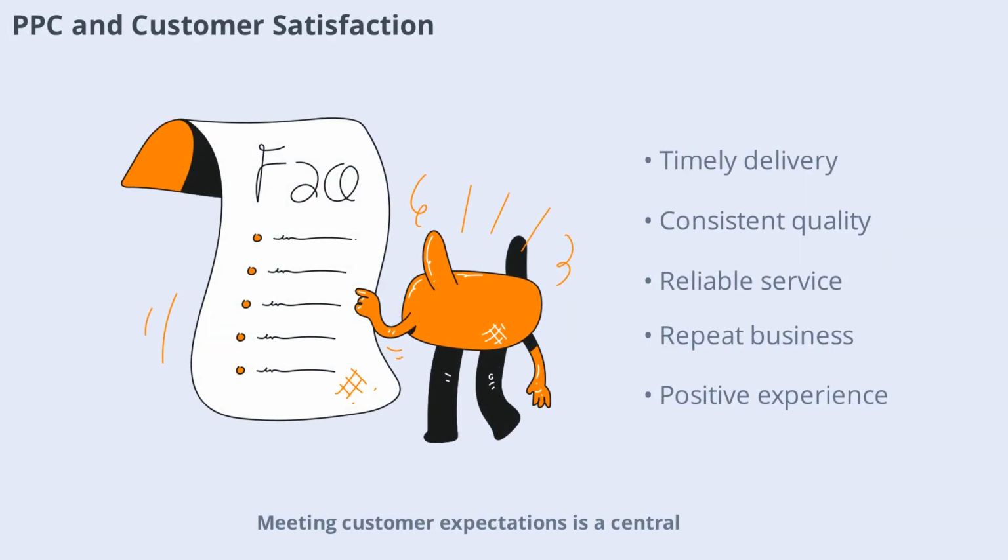Meeting customer expectations is a central goal of production planning and control. By ensuring timely delivery, consistent quality, and reliable service, PPC enhances customer satisfaction. Satisfied customers are more likely to become repeat buyers and recommend the company to others. PPC's focus on quality and efficiency directly impacts the customer experience.